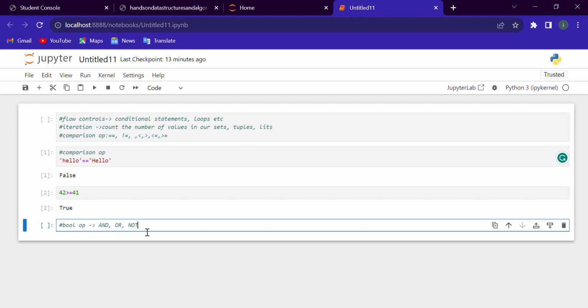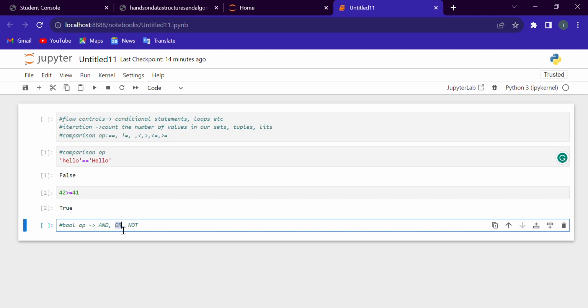For example, for an AND operator, there are four conditions. If both values are true, it will return true. If any value is false, it will return false. If both values are false, it will return false. But in OR, the condition is different. If both values are true, it will return true.